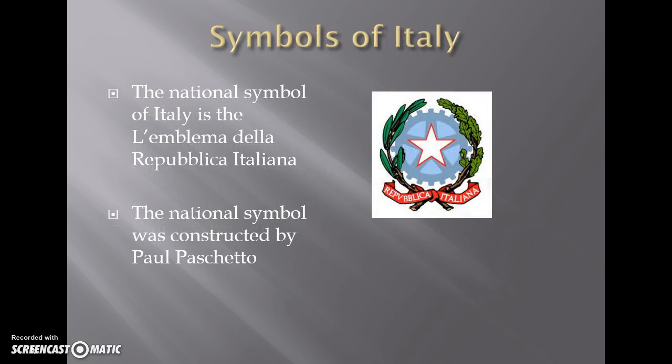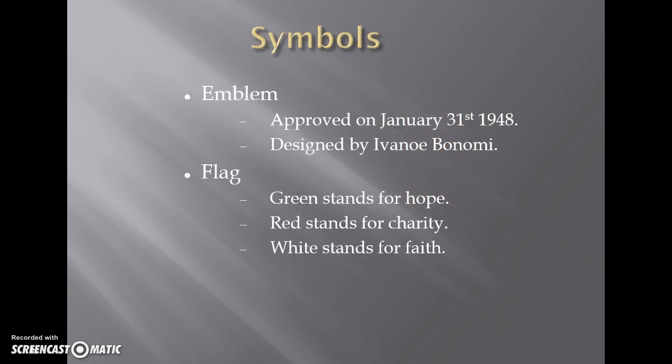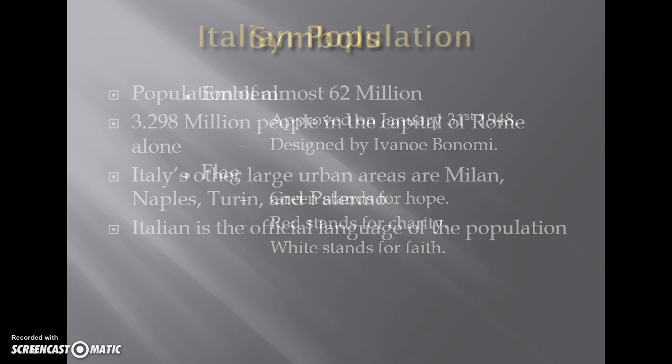The national symbol of Italy is the Emblema della Repubblica Italiana. The national symbol was constructed by Paul Panchetto. The emblem was approved on January 31, 1948, and was designed by Ivanhoe Bonomi. The flag has three colors, green, red, and white. The green stands for hope, the red for charity, and the white for faith.